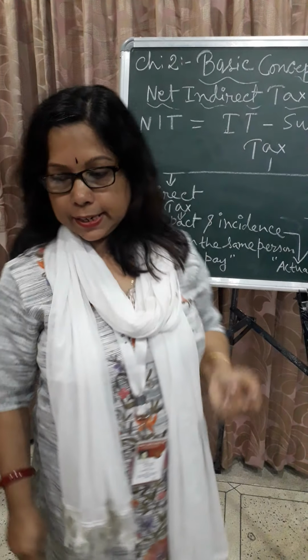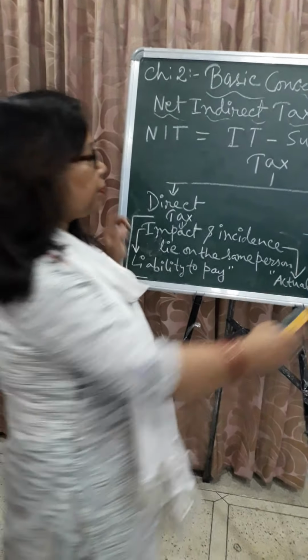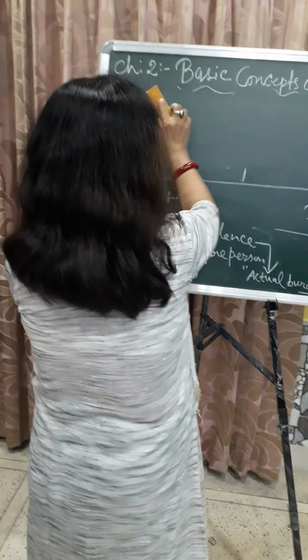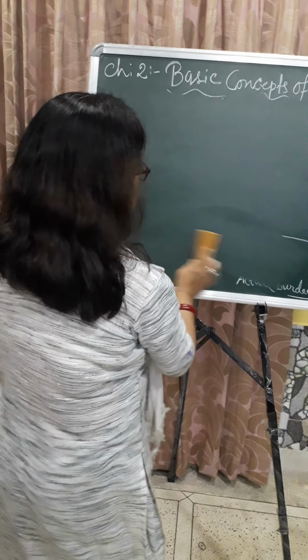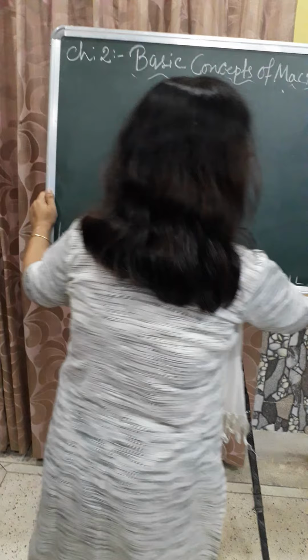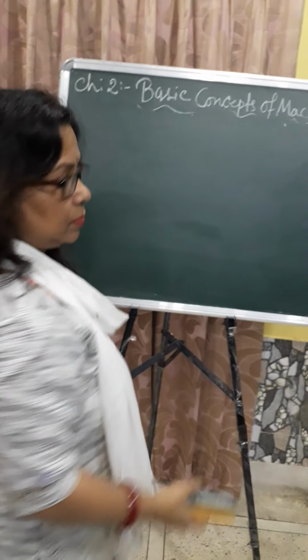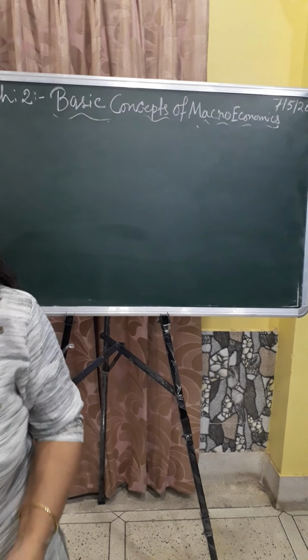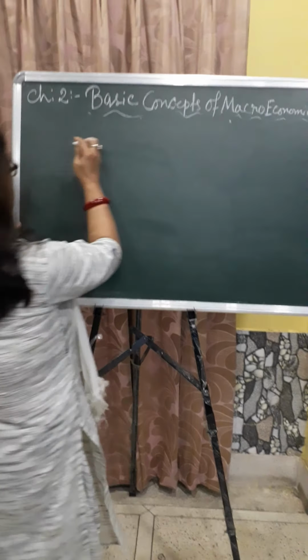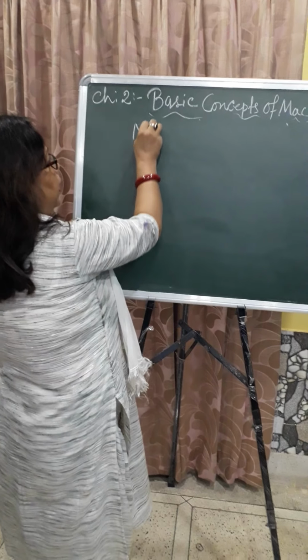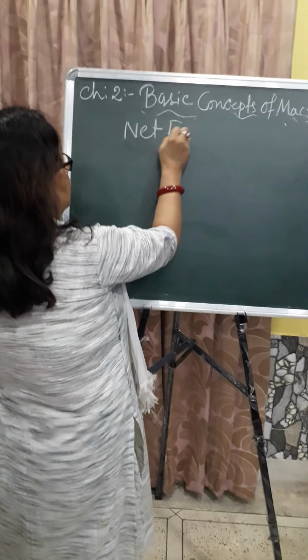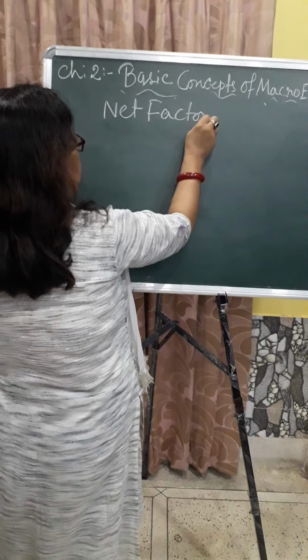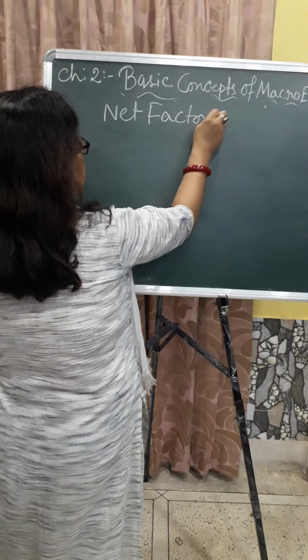Now next point I am going to write. Next concept, net factor income from abroad.